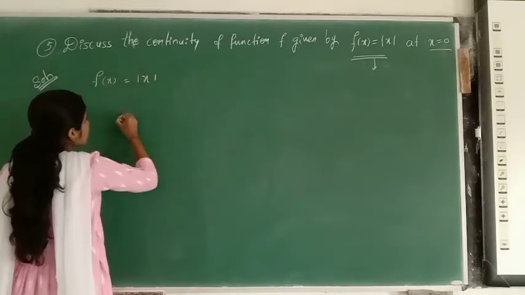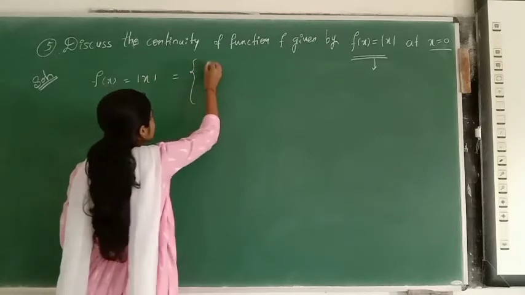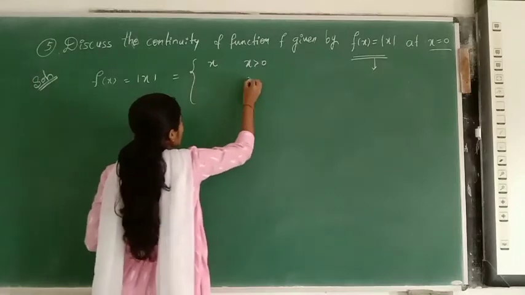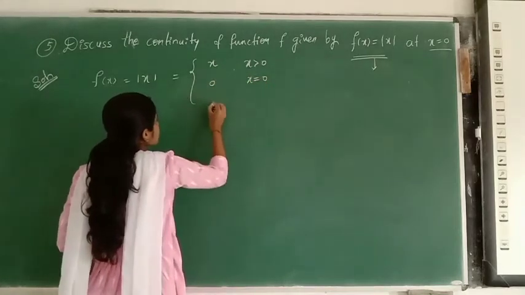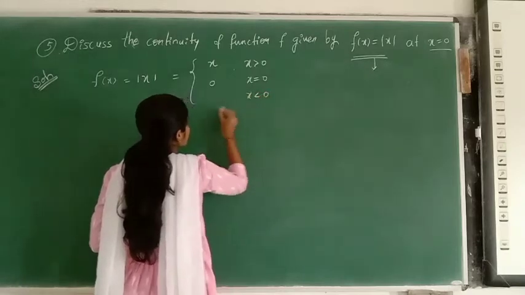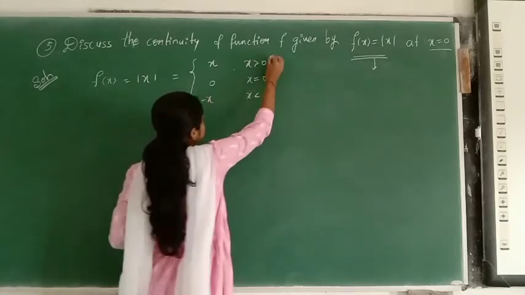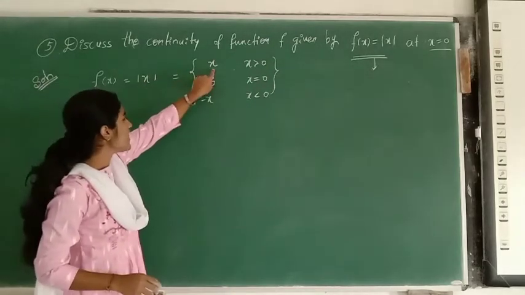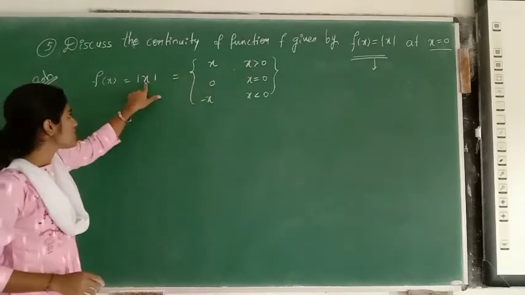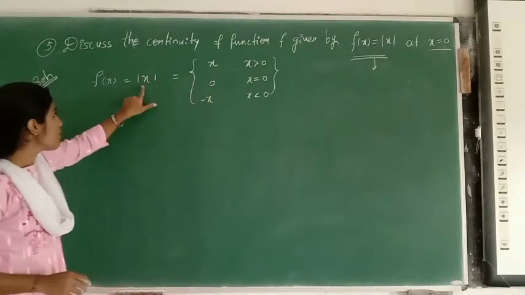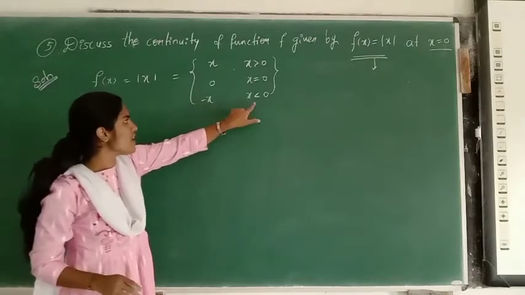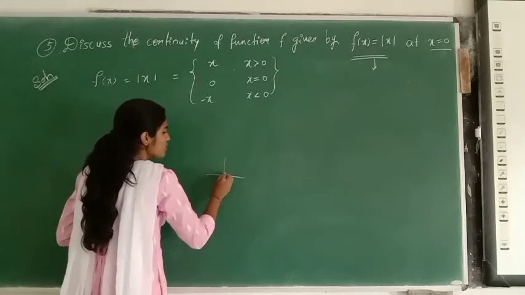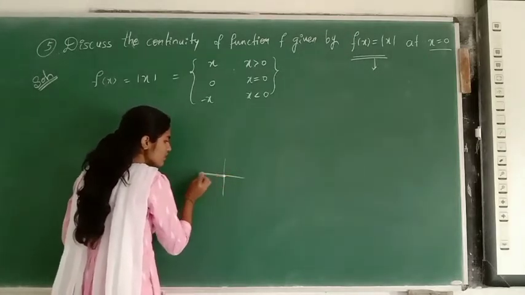See, mod x takes the value x when x is greater than 0. When x is equal to 0, it takes value 0. Okay, when x is less than 0, it takes the value minus x. See, f of x, that is the modulus function. Mod x takes the value x when x is greater than 0, takes the value 0 when x is equal to 0, and takes the value minus x when x is less than 0. See, when x is equal to 0, it takes the value 0. For all the values x less than 0,